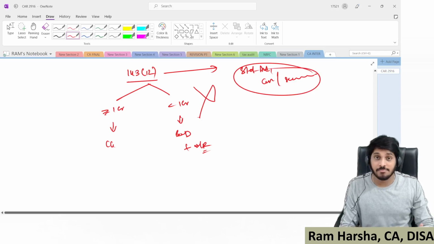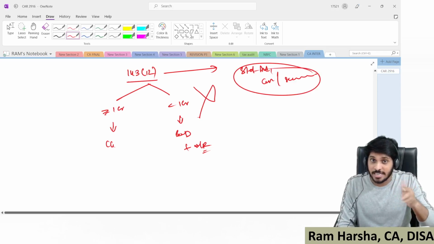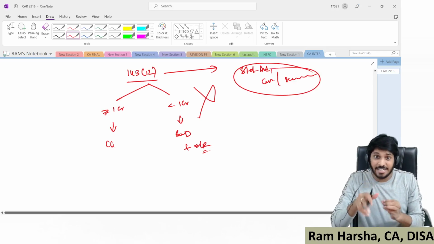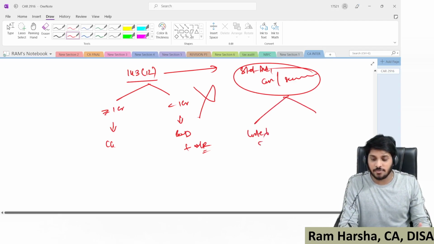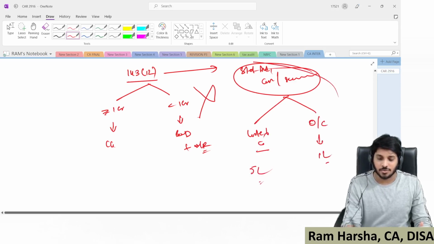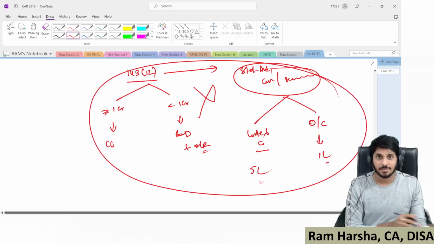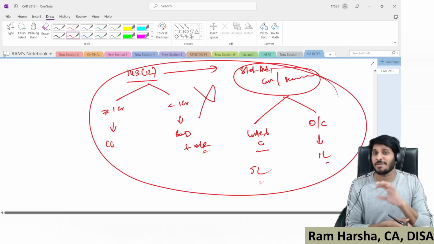If any of them does not report to the central government whatever fraud they have identified, then in the case of a listed company there is a penalty of 5 lakhs. If it is any other company, there is a penalty of 1 lakh. So that's it. This is the Section 143 subsection 3 penalty provision.